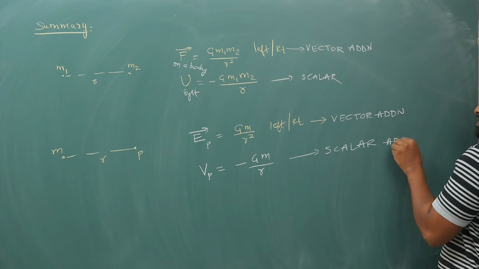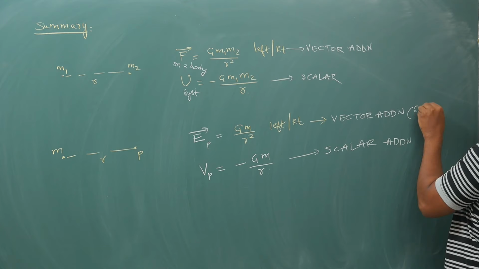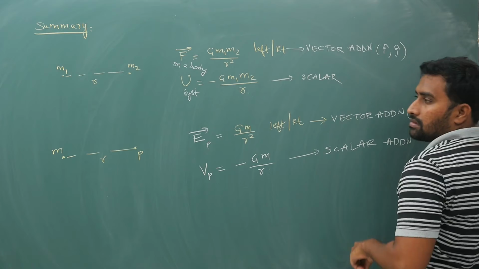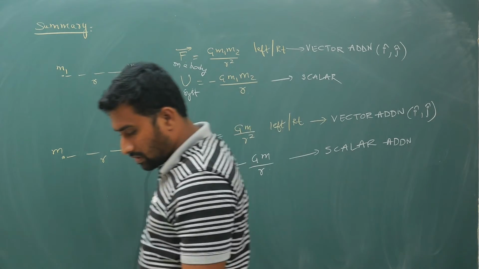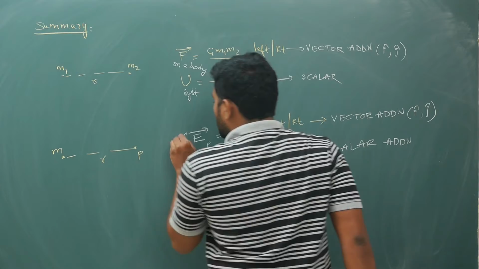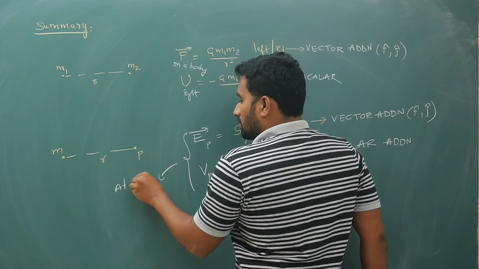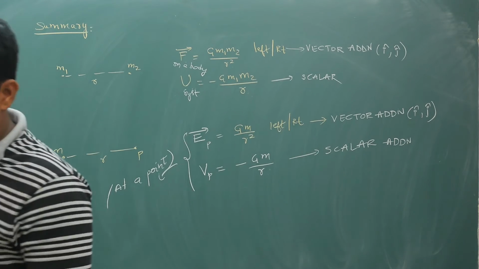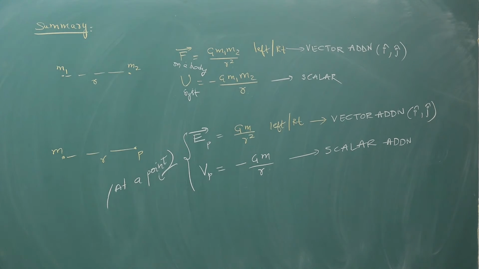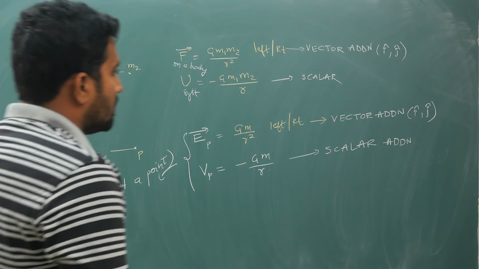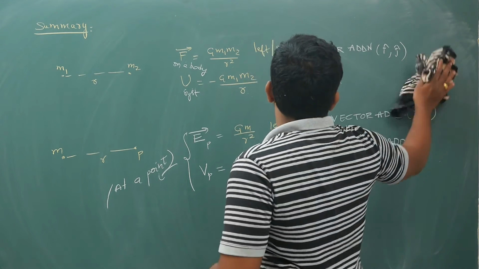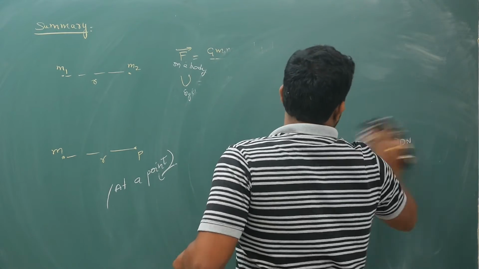addition. Here you will have the i cap, j cap sign convention. For field also you take i cap, j cap and then do the calculation. For potential energies you will not do it. Your field and potential are defined at a point. This you remember, and using this try to do the questions. Hope you have understood this and there are no doubts. So now let us do a question. A simple question, and then I will explain a small logic.